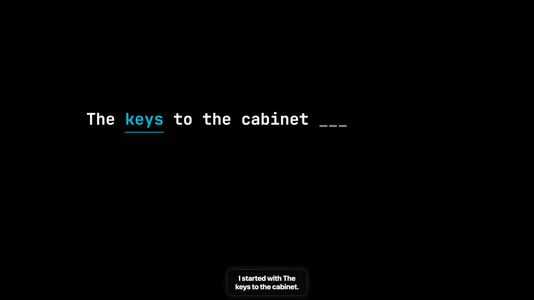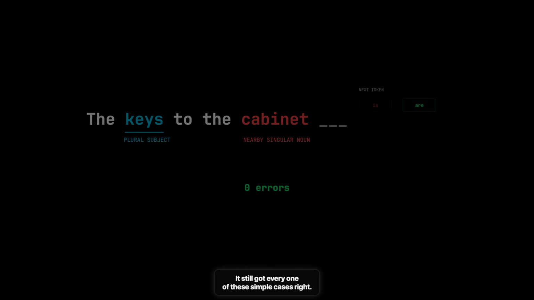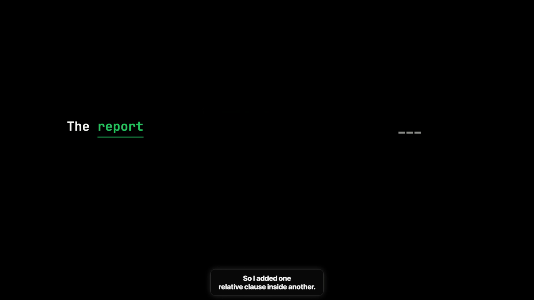I started with the keys to the cabinet. Keys is plural, so the answer is "are." Cabinet is singular and closer to the blank, which gives the model a plausible distraction. It still got every one of these simple cases right. So I added one relative clause inside another.